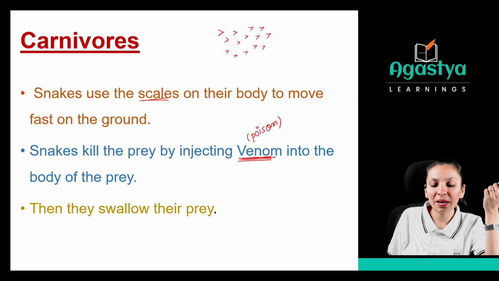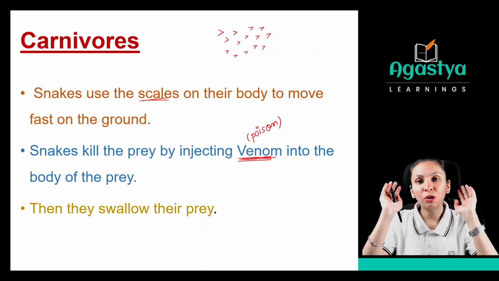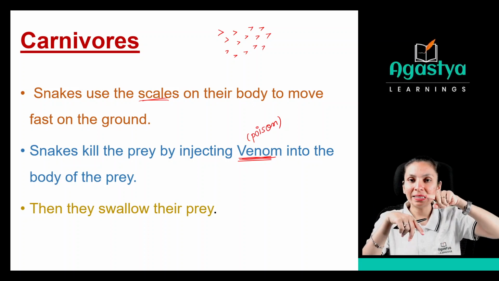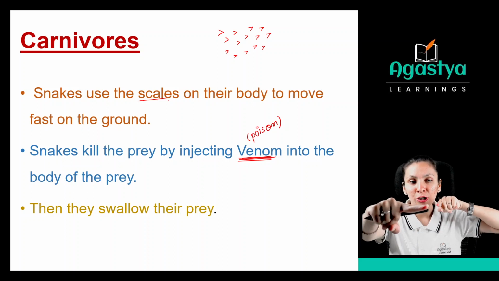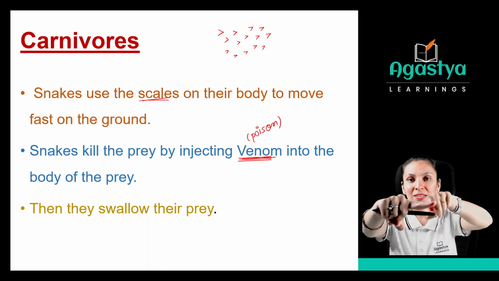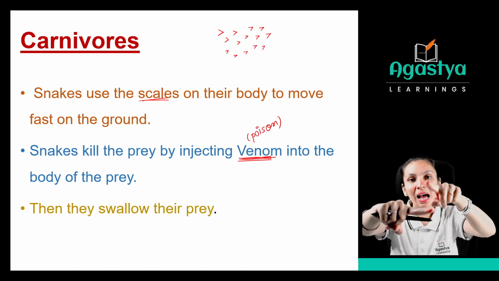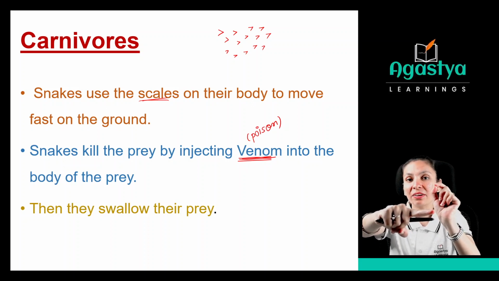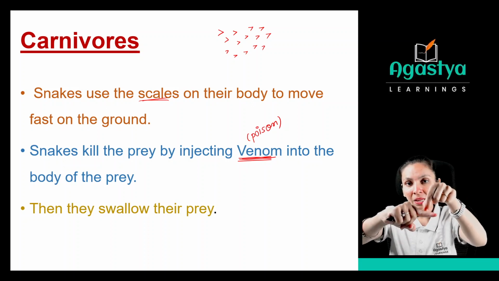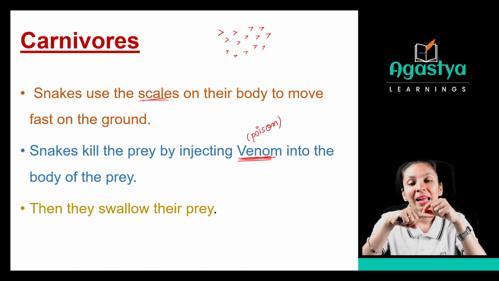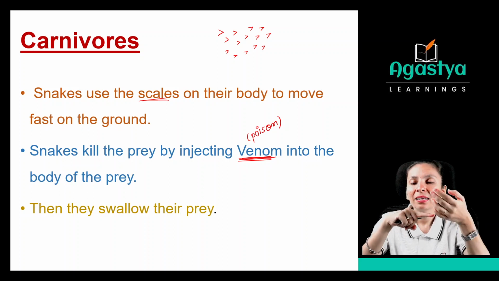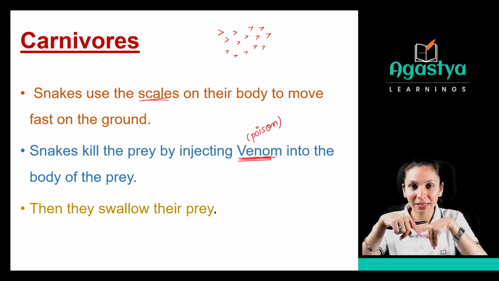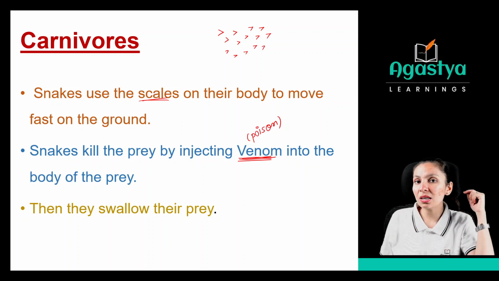Now then they swallow their prey. So first, if a snake is here and one animal is here, the snake will run very fast to go there. After that, the snake will inject some venom into that prey, right? And after that, that animal will be killed and the snake will get its nutrition. They will swallow that animal. Clear up to this? Okay. So this was about the snakes.